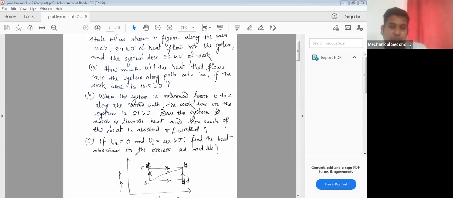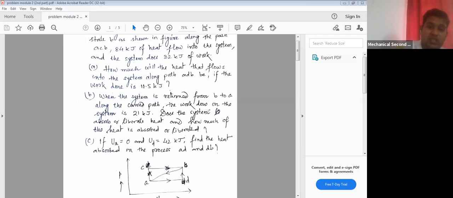Okay. Now part B of the question, what does it say? It says that when the system is returned from B to A along the curved path, this is the curved path, B to A, you can see. The work done on the system is 21 kilojoule. Now look at the statement: work done on the system, it is 21 kilojoule.